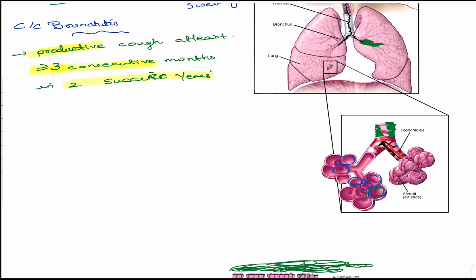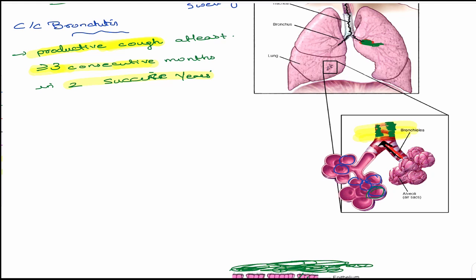So that's the reason which produces a particular problem or symptoms. But the main thing associated with this is the production of mucus and a productive cough. So the major symptom associated with bronchitis is cough, more than dyspnea. We will see in emphysema that dyspnea is much more prominent, and I'll tell you the reason for that. But here the major problem is productive cough more than the dyspnea. Here the dyspnea is very mild. So hope you got the pathophysiology.